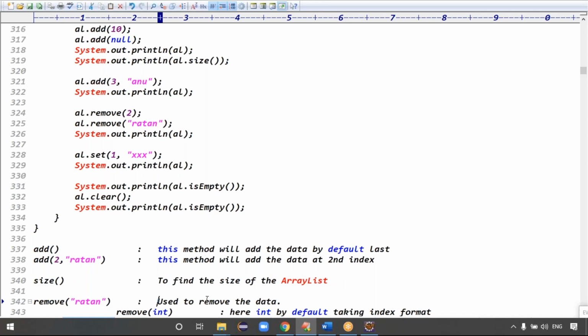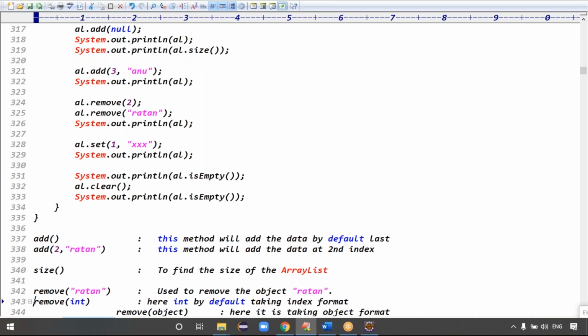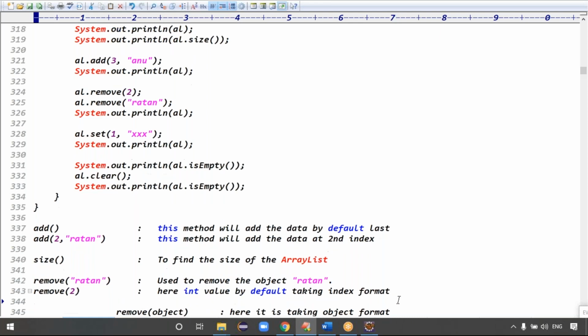Remove of Ratan means what? It removes the object, basically. The Ratan object will be removed, right? Exactly. Because what about remove of integer, when we are passing a number here as the value? By default it is taken as index format.